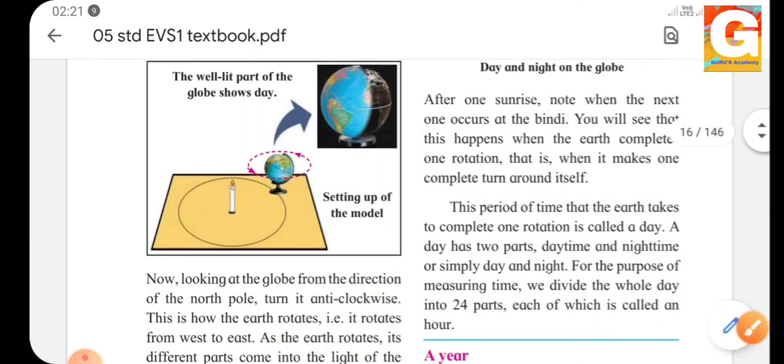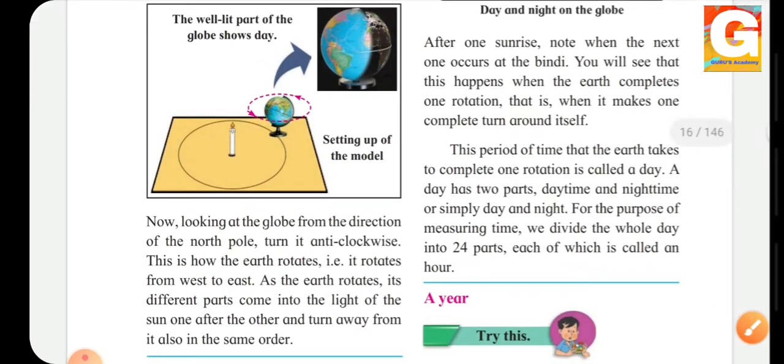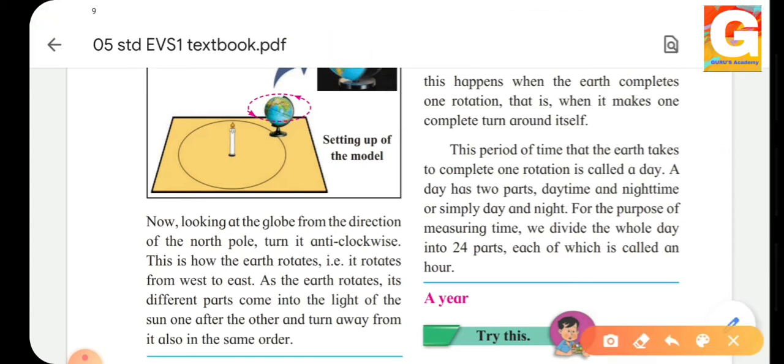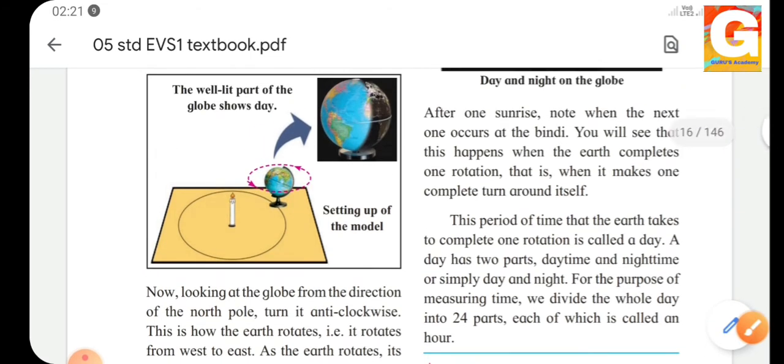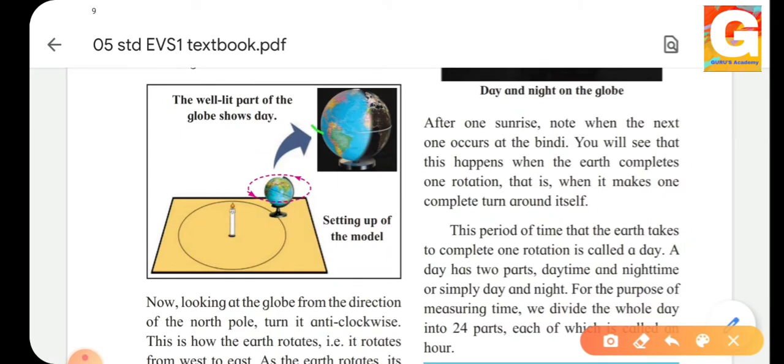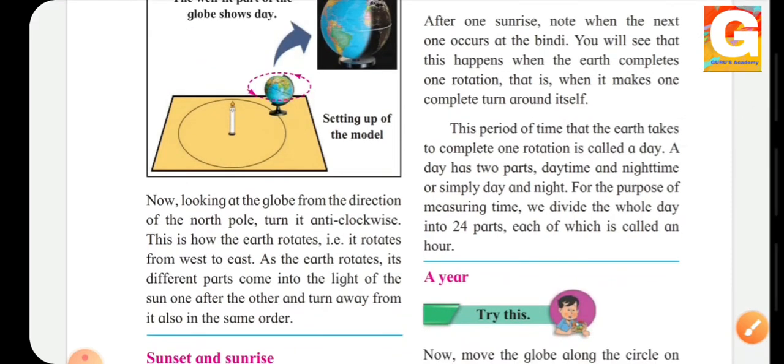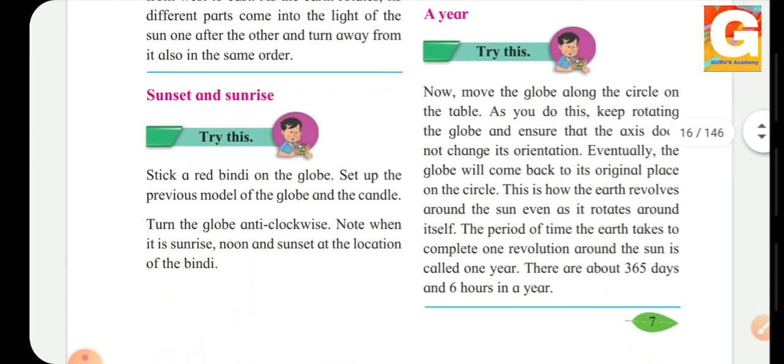As the earth rotates, its different parts come into the light of the sun one after the other and turn away from it also in the same order. That is, when the earth is rotating in this way, the part of the earth that comes in front of the sun is having daytime. That is, the light of the sun falls on it, and in a similar way it turns away from it in the same order. Now let's see what is sunset and sunrise.